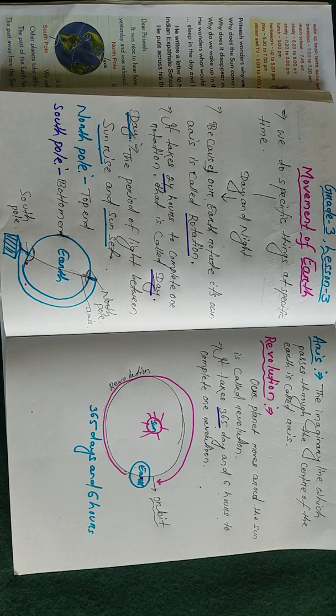I hope all of you understood properly and it is clear to everybody. Any doubt you may ask me. So this is all about the movement of our earth. Okay, what is rotation, what is revolution, what is axis, what is north pole, what is south pole, we have come to know today. In the next video I will tell you how we are getting day and night, how it becomes day, how it becomes night.